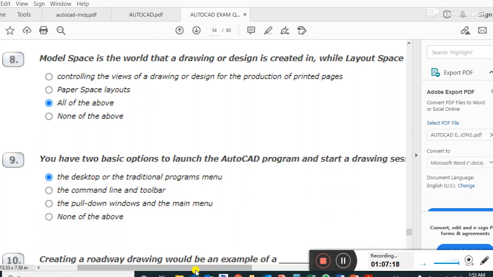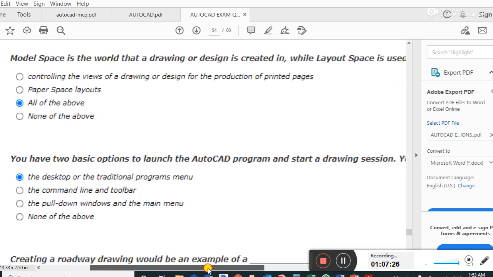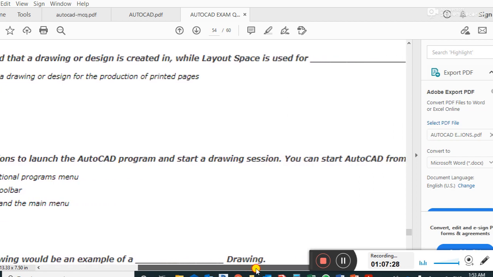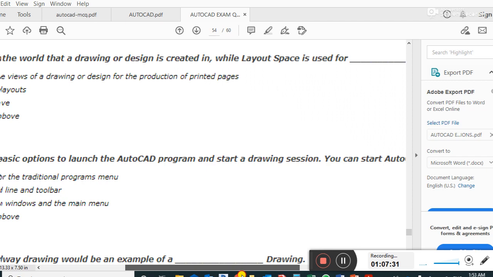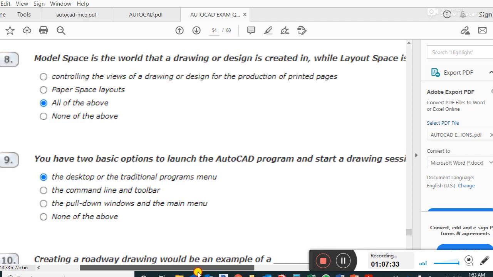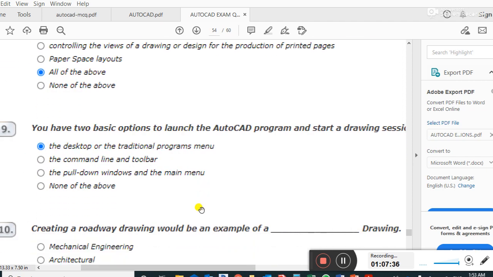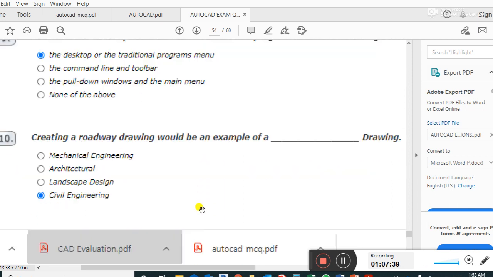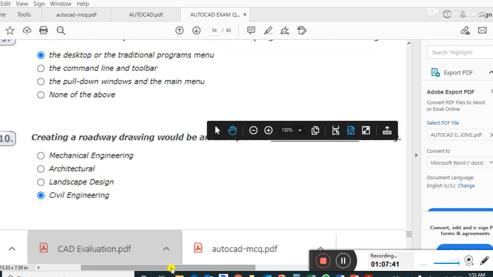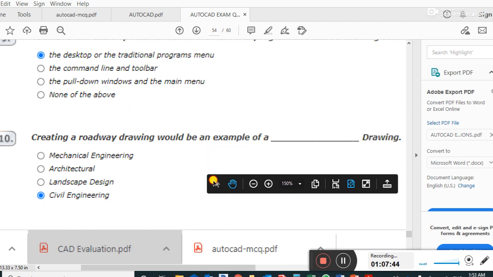Next question, guys. You have two basic options to launch the AutoCAD program and start a drawing session. You can start AutoCAD from the desktop or the traditional program menu. Question number 10. Creating a roadway drawing would be an example of civil engineering drawing. Creating a roadway comes under civil engineering.